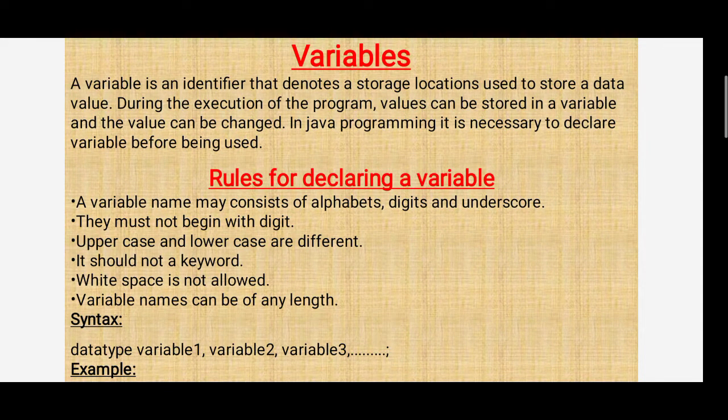Rules for declaring a variable. A variable name may consist of alphabets, digits and underscore.